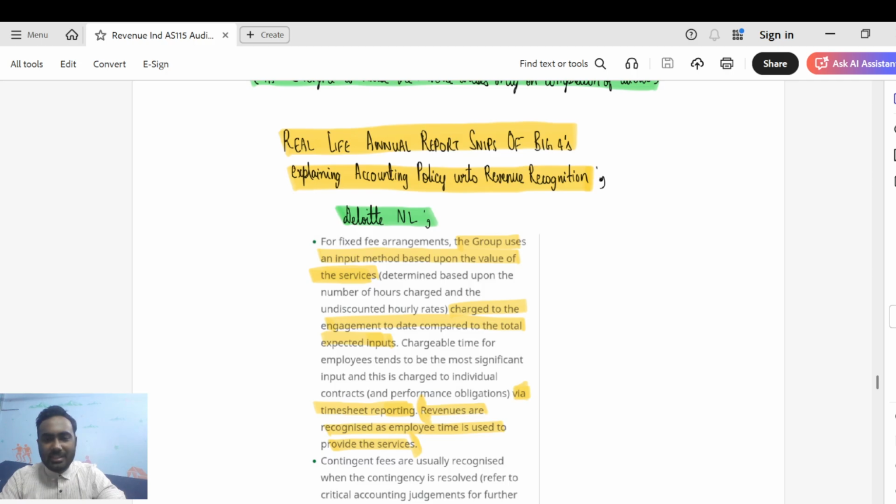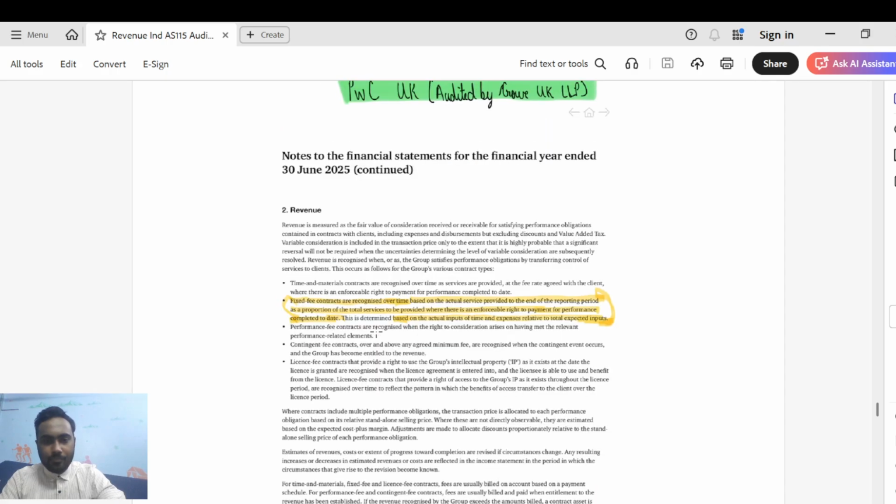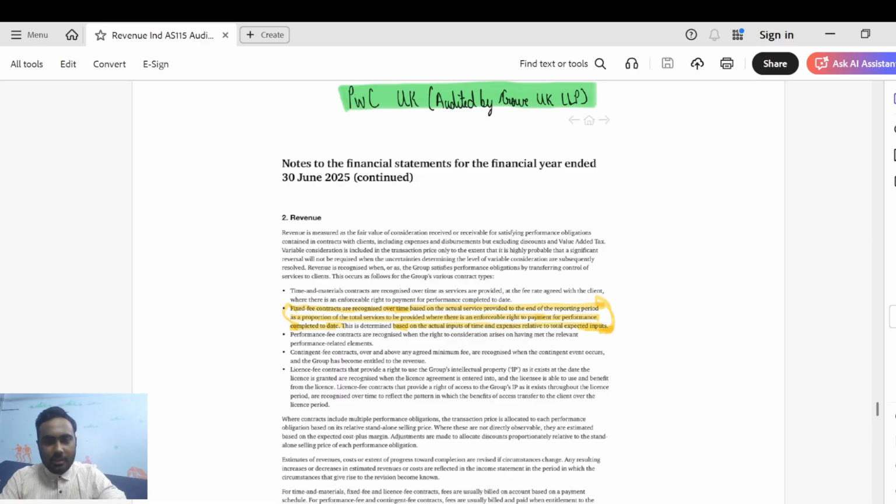The next few points are not in relation to your stat audit services, so I'm just ignoring that. You can read that out of personal interest if you want to, as I'm already giving you the links to the annual reports. Next, PwC UK. So, what does this say? Let's just see this.